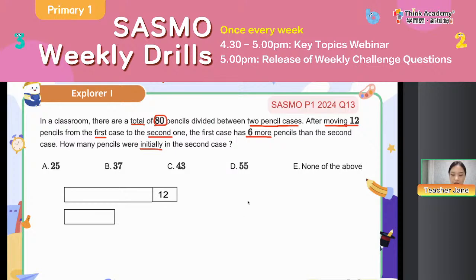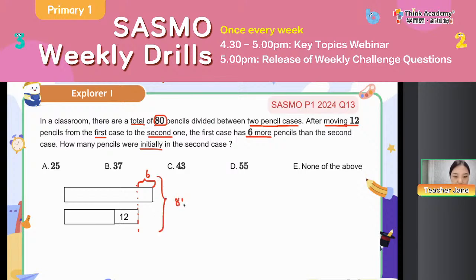Okay, and then our task is to move 12 pencils from the first case. So Teacher Jane just crosses out 12 pencils, and then moves them to the second case. After we do this, the first case still has 6 more. So let me draw the dotted line. This is 6, right? And we also know the total of them is 80.